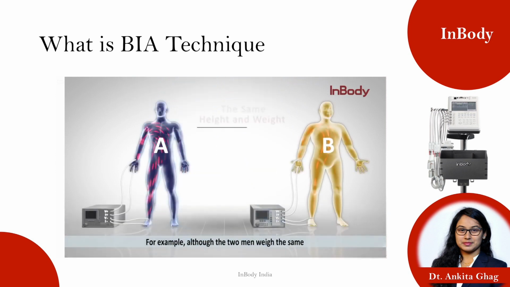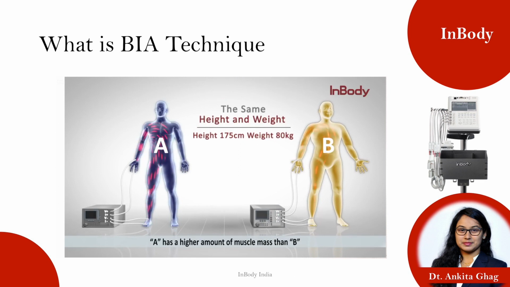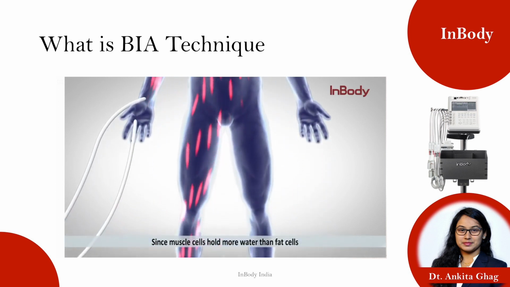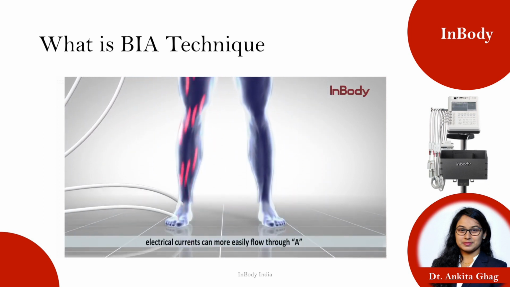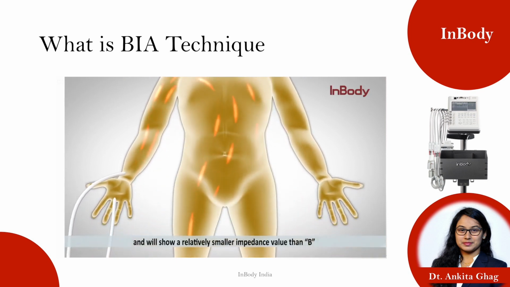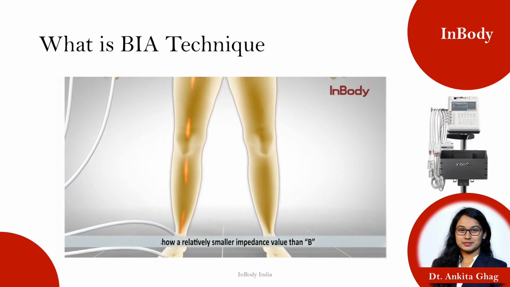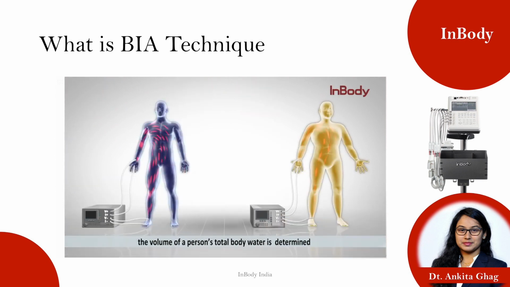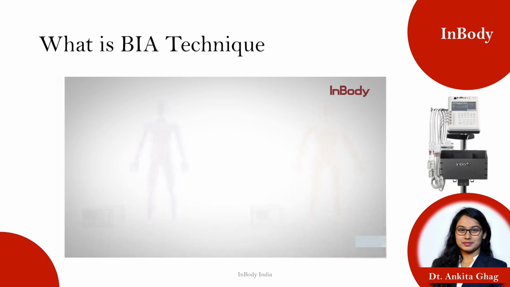For example, although the two men weigh the same, A has a higher amount of muscle mass than B. Since muscle cells hold more water than fat cells, electrical currents can more easily flow through A and will show a relatively smaller impedance value than B. And with this impedance data, the volume of a person's total body water is determined. So then, how did this technology come about?